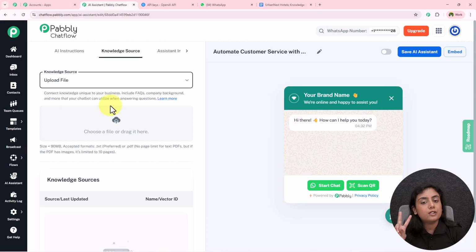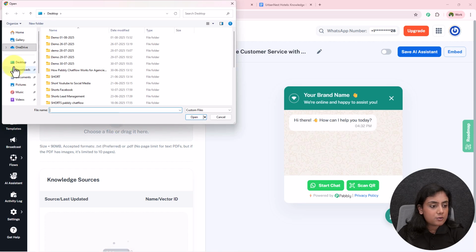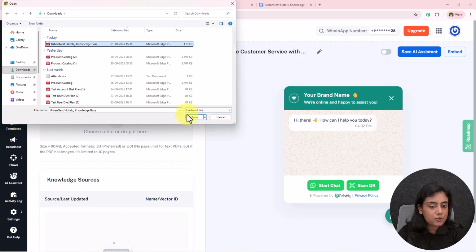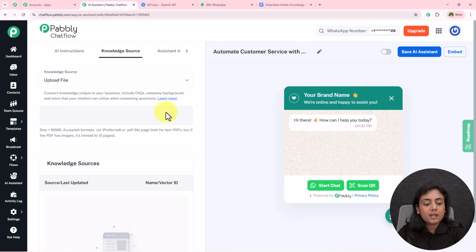We can upload it in two formats, the PDF format and the TXT format. If our PDF has an image included in it, the maximum page limit is 10. Okay, if the image is there, only 10. Now to upload it, click on this button right over here. I have this knowledge base. I'm going to open it. And then over here, the knowledge base is automatically going to be uploaded.